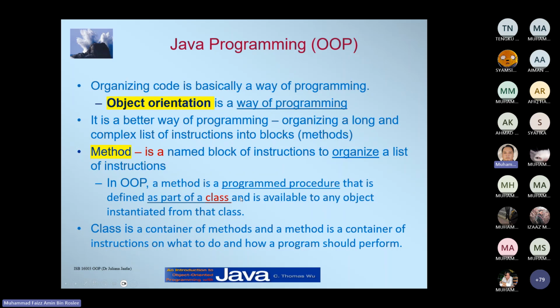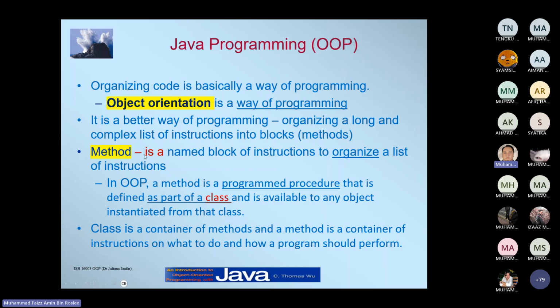For example, we declare Scanner as input, and input.nextDouble, input.close, input.nextInt. All those input dot something calls are methods that are part of the Scanner class, so that we can use them when we instantiate it in our class. We can use all the attributes.